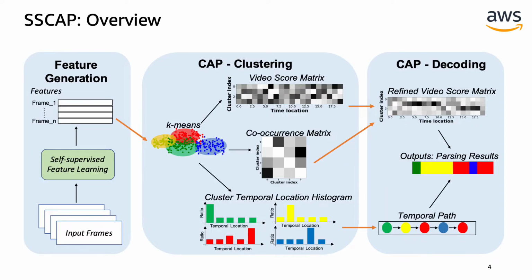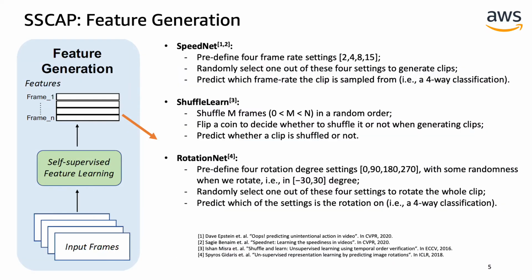Here is an overview of our SSCAP solution. It consists of three main units: feature generation, cap clustering, and cap decoding. In the following slides, we will introduce each of them in detail. The first unit is the feature generation. It is where the per frame features are extracted.